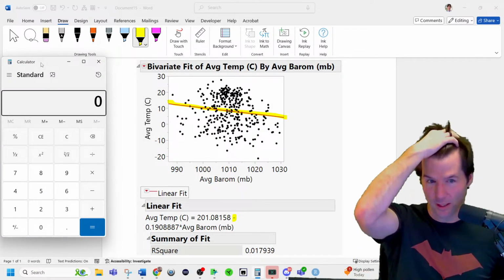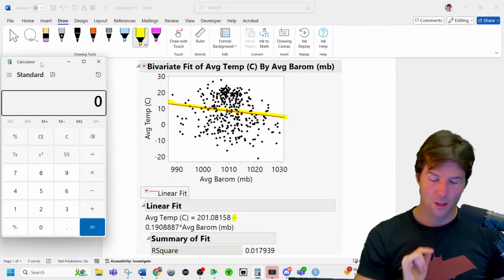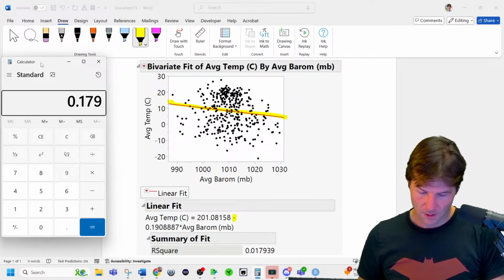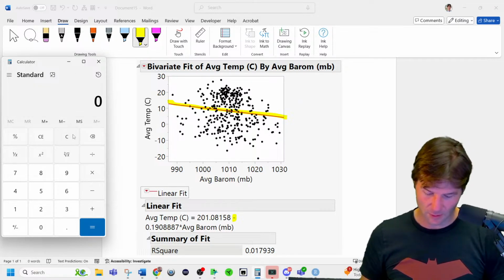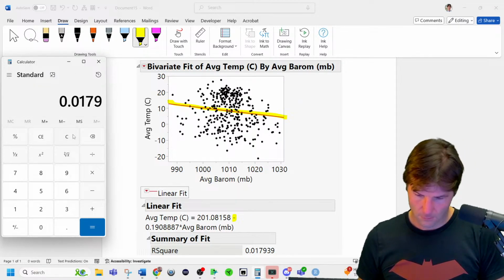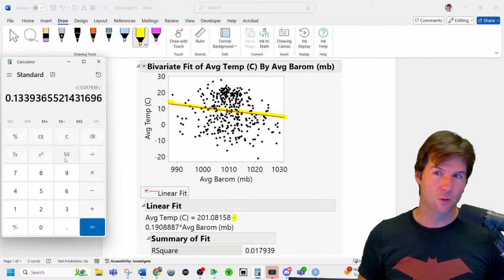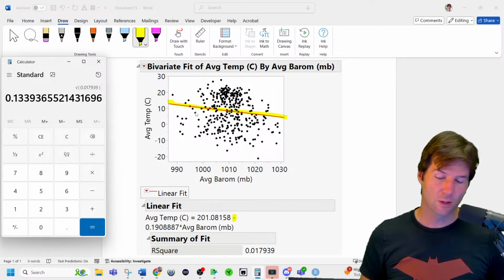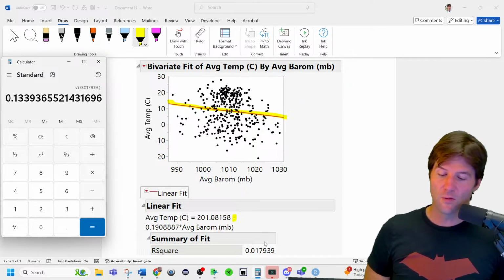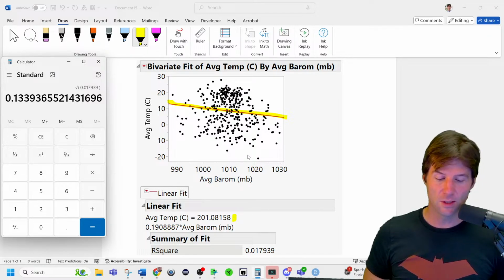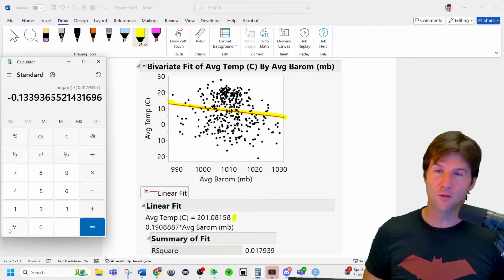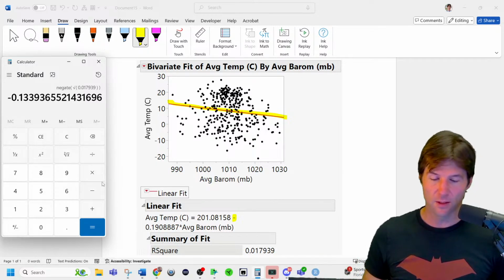Usually we memorize things better by doing it. But here's the issue. If you take this value and you square root it, there's a problem. The correlation is clearly what for this? Negative. So it's negative 0.1339 right there. When you go from r squared to r, r squared doesn't have a positive or negative value. You have to look if the correlation is positive or negative.